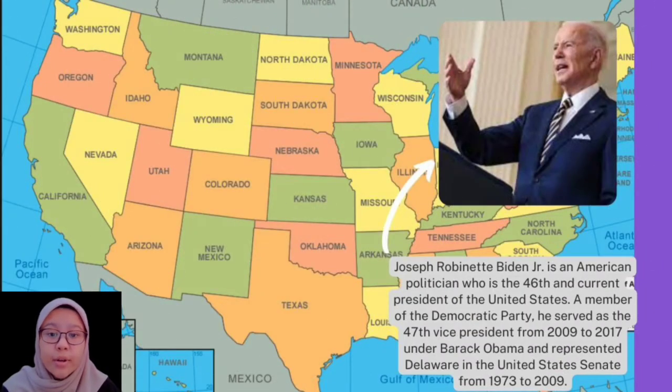This is Joseph Robinette Biden Jr., also known as Joseph Biden, who is the 46th American politician and current President of the United States. A member of the Democratic Party, he served as the 47th Vice President from 2009 to 2017 under Barack Obama and represented Delaware in the United States Senate from 1973 to 2009.